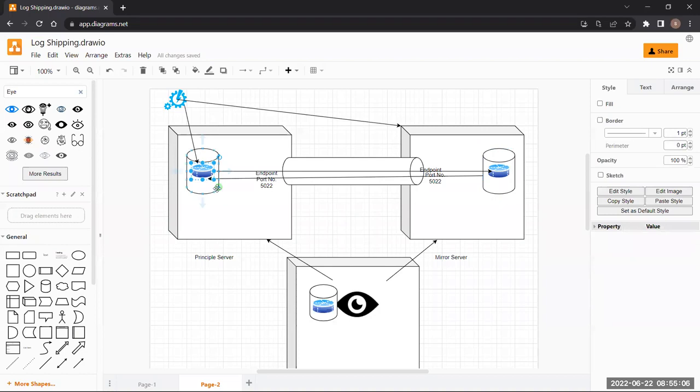Yes, the transaction that you sent to me has been committed successfully. You can go ahead and now you can commit it. After the mirror server sends an acknowledgement to the principal server, the transaction will then get committed over here.